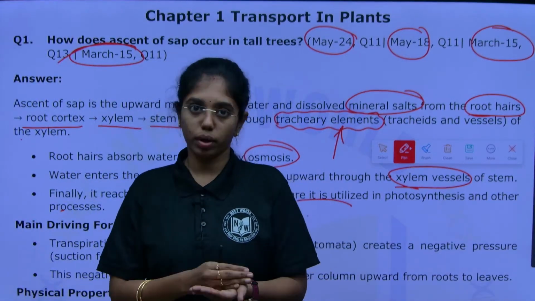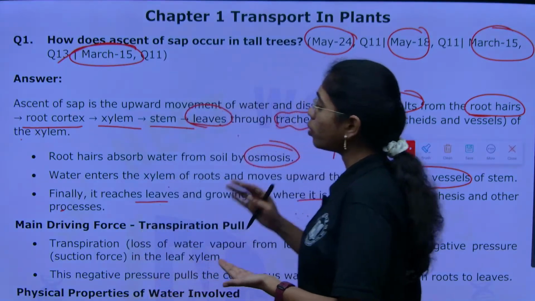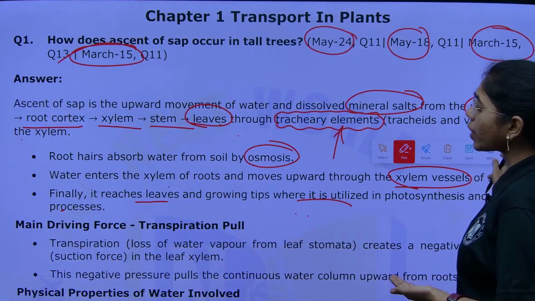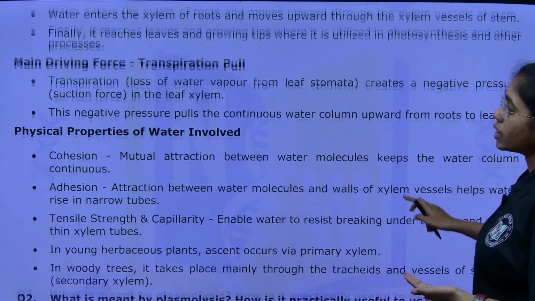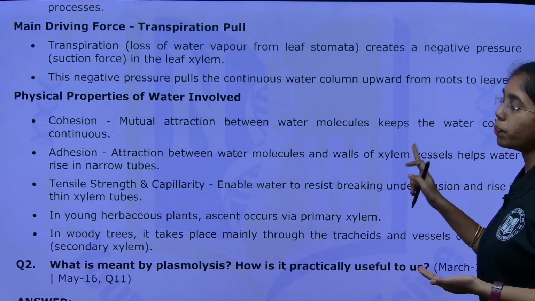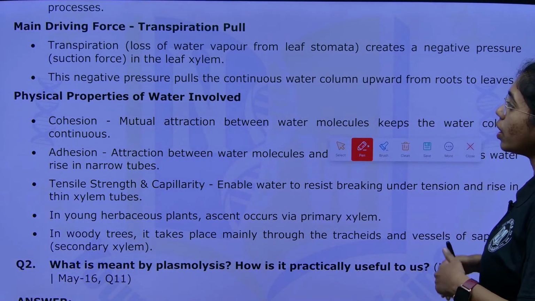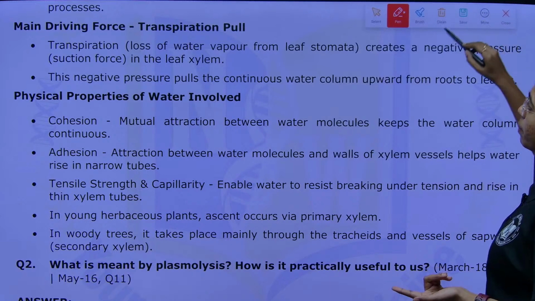That is very important. It is very important to present each answer in a systematic way. And the main driving force here is what? Transpiration pull. Transpiration pull is the main driving force, where transpiration is nothing but what? Loss of water vapor from leaf stomata.